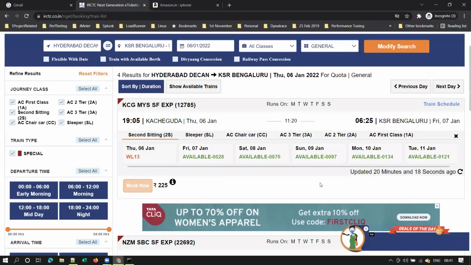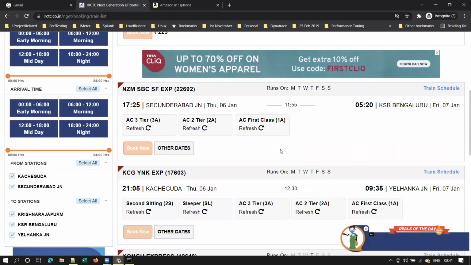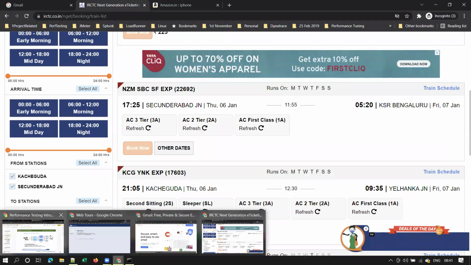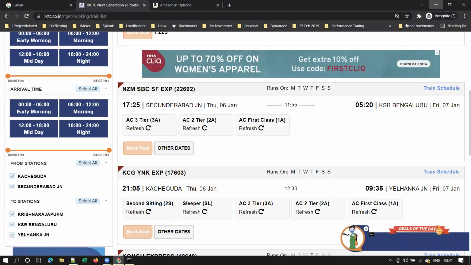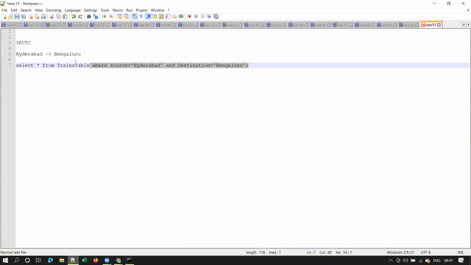All this data will be stored in the database. Let me go to the IRCTC example, right? So the ticket availability, train details and ticket cost, all these details will be stored in the database, right? So the application server will have some code to run that query, whatever I have shown here. Yeah, here it is. Understood, guys?